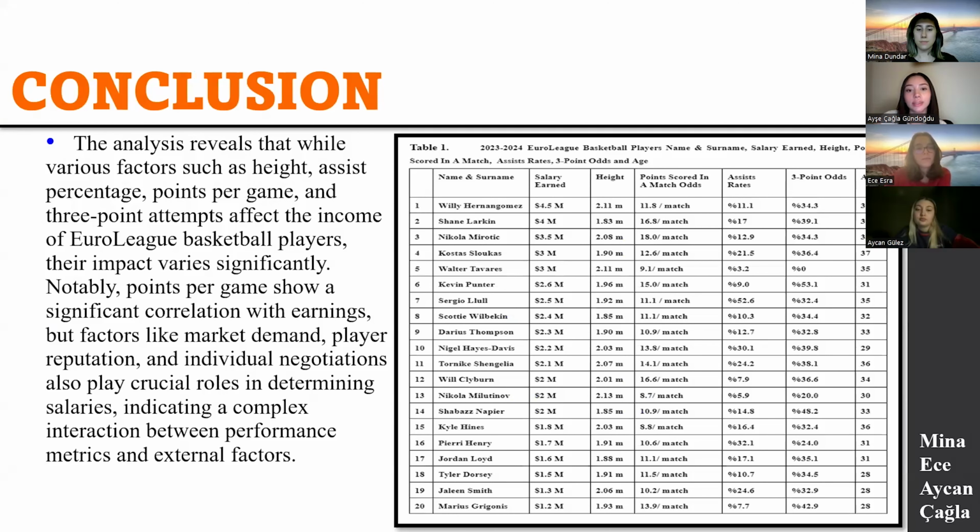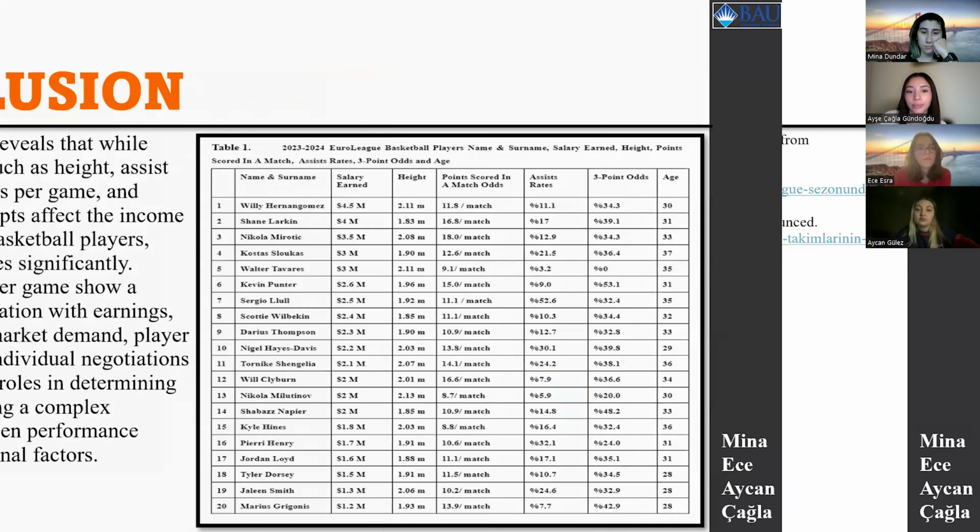The analysis reveals that EuroLeague basketball players' income is influenced by various factors, including height, assist percentage, points per game, and three-point attempts, and it's also influenced by market demand and player reputation.